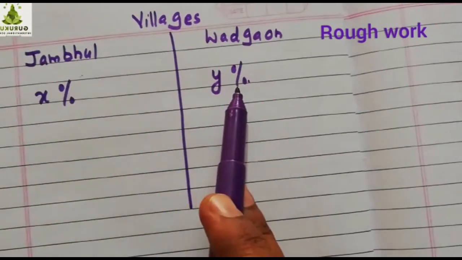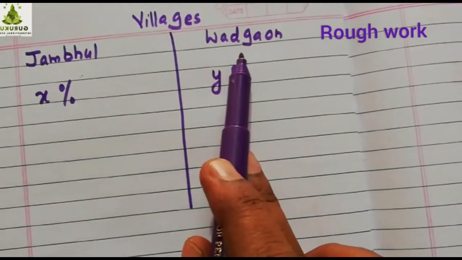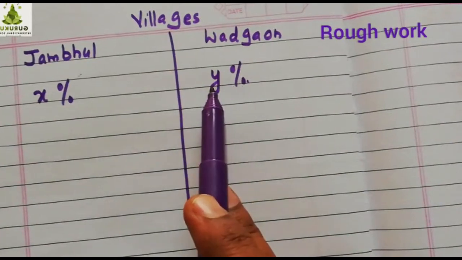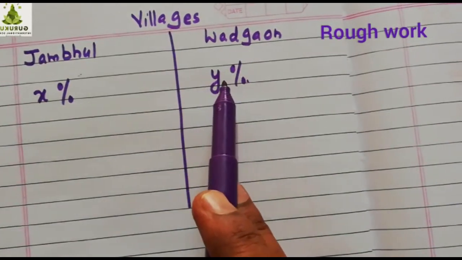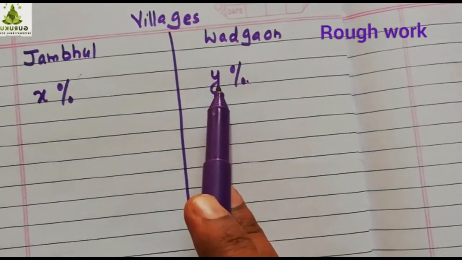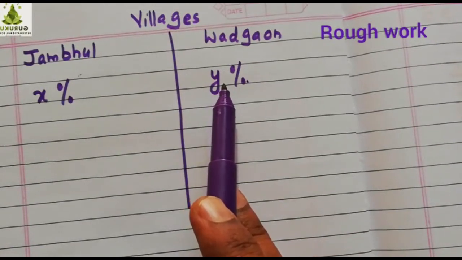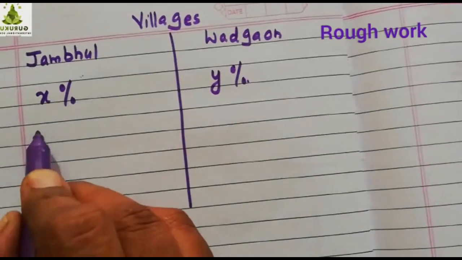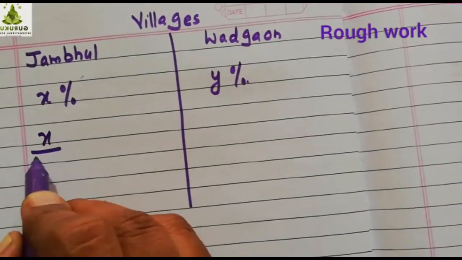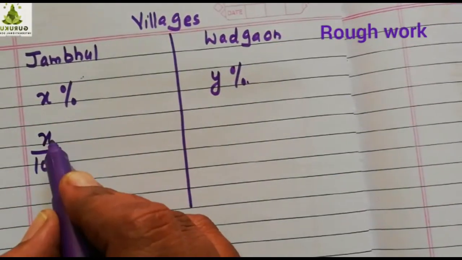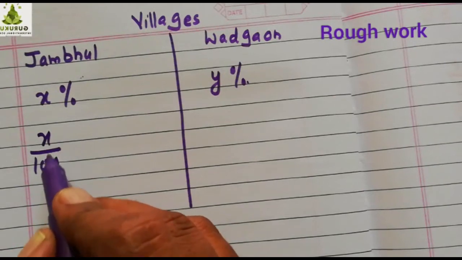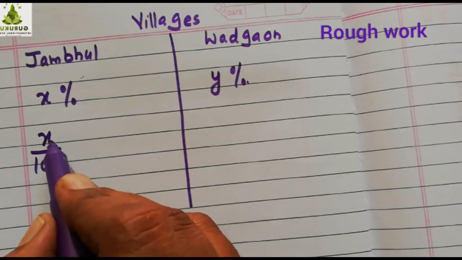And here it will be different. This is another village, so Y% I took. This is another variable. We can take another variable. So for Vadgaon I took, let Y% of the women from Vadgaon village went for voting. Now what is given now? X% means X upon 100. Out of 100, X women went for voting. Out of 100 women, X women went for voting.